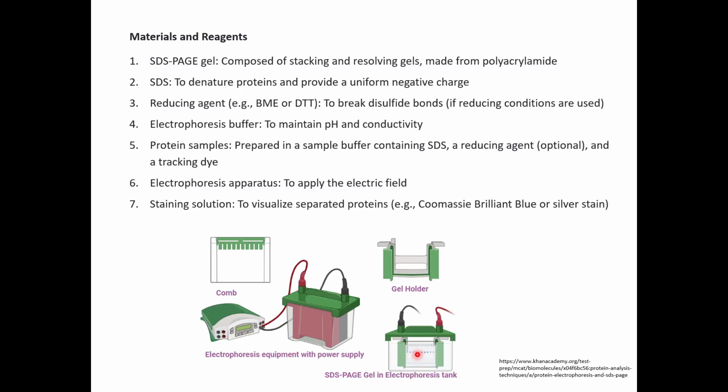So once it is done, you can either stain it directly using Coomassie Brilliant Blue or silver staining if you just want to visualize all the bands, or if you want to check levels of a particular protein, or the presence of a particular protein, then you will put it for Western blotting, that is, transfer into an NC membrane or a PVDF sheet, and then you will add your primary antibody relevant to your protein of interest and then secondary, and then you will visualize it using a visualizing reagent like luminol.